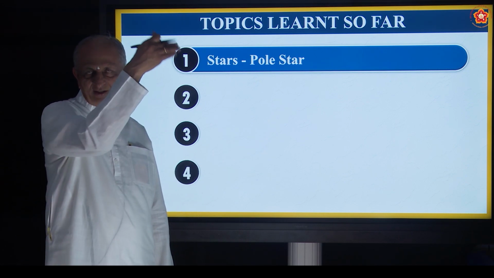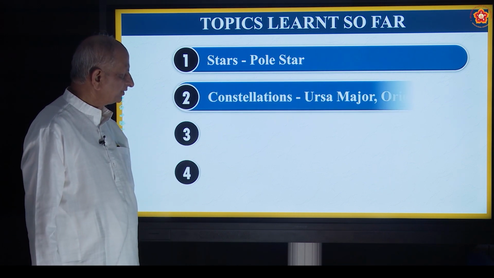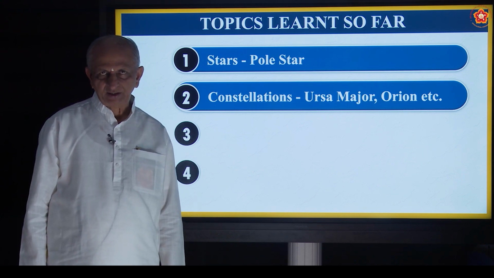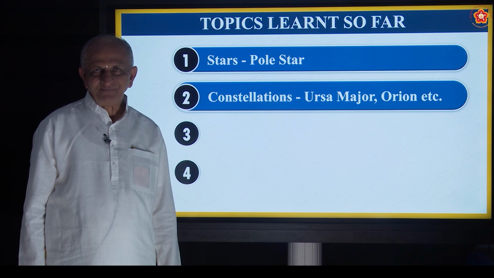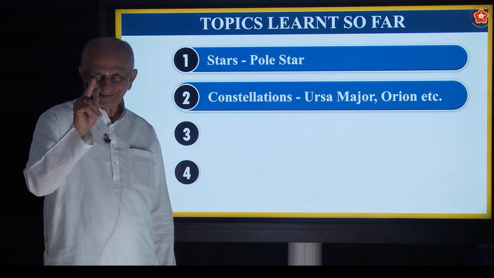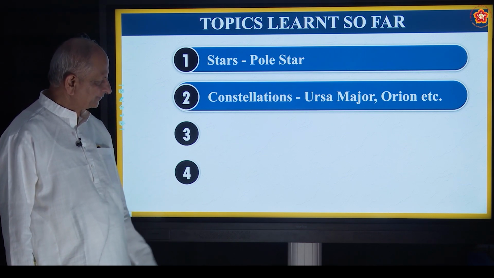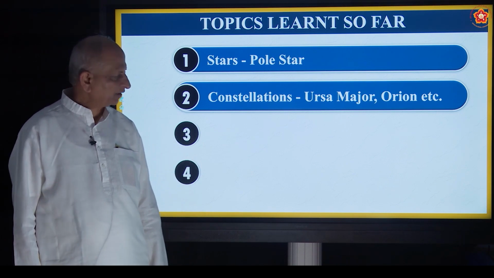It will be seen on the northern side. Correct? And also you have studied about constellations like Ursa Major. What is the other name? Correct? Saptarshi Mandala. In Sanskrit we call it as Saptarshi Mandala. And Orion, it is also a constellation.